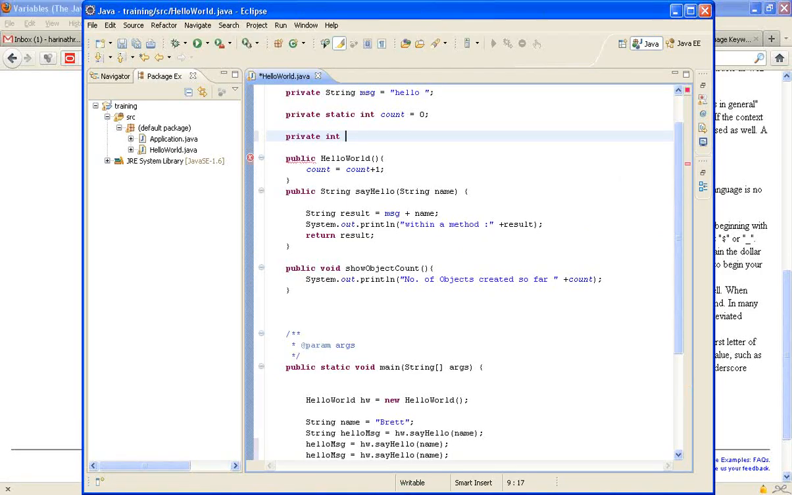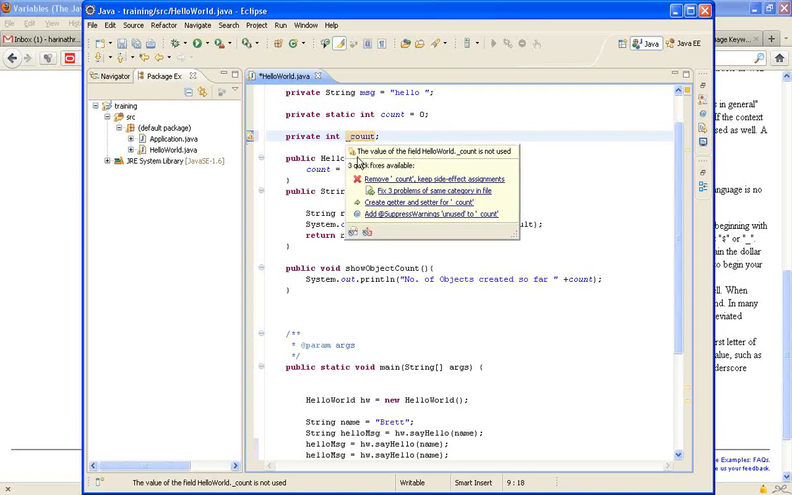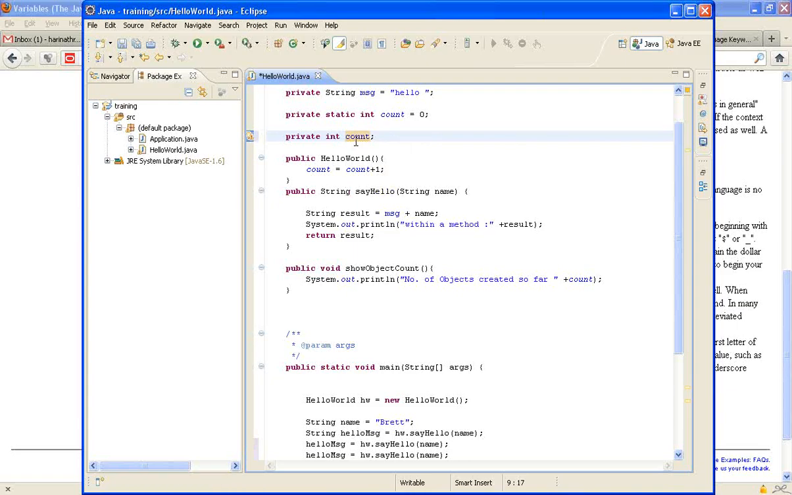Private int, suppose, count. Let me say this, and it doesn't accept if I try to start with a number. But if I start with a dollar, it accepts, or an underscore, it accepts, and plain count is already there. But it is strongly recommended not to use the dollar symbol, though it is legal.